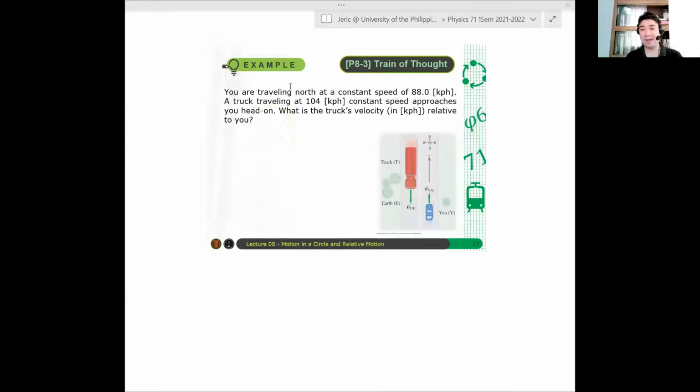Okay, so a minute has elapsed, so let's solve this problem. We will assume in this problem that the upper direction is your positive j hat. Positive j hat is towards north. Okay, so in this case, importante dito na tama yung indices or yung subscripts na gagamitin mo. Pag nalito ka kasi sa subscripts, mali na yung magiging solution mo. So for example, let's say Y represents you, G represents the ground, syempre kasama yung ground dyan, and T represents the truck.